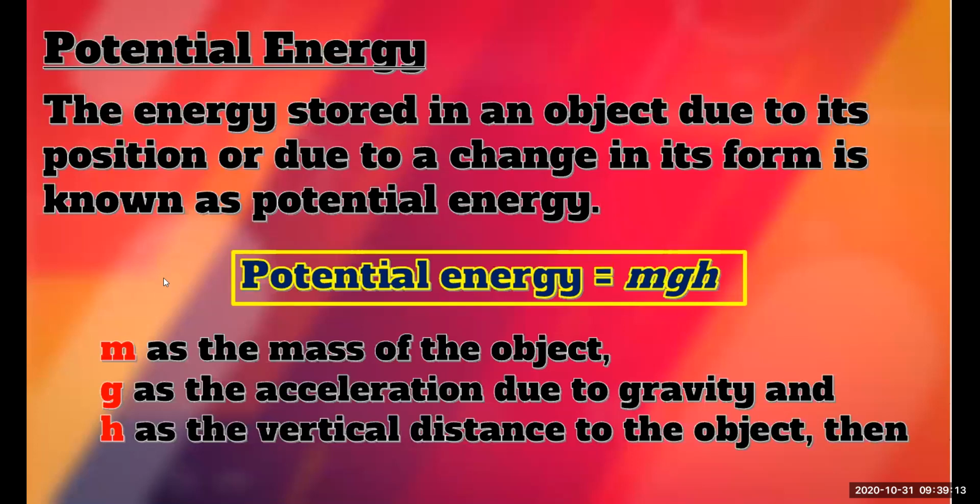If the object is at rest and it is in a certain position, that means higher above the ground, there should be a height from the surface. So if it is kept in a position higher above the ground, that object has potential energy. Potential energy means the object is kept high above the ground and has a certain height from the ground. Because of the position, it has potential energy.